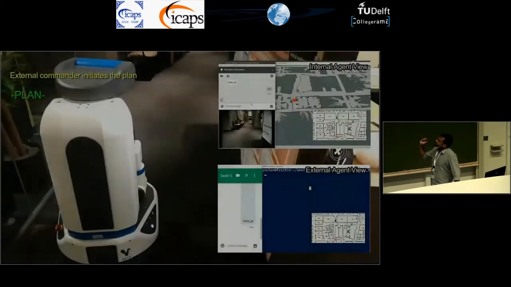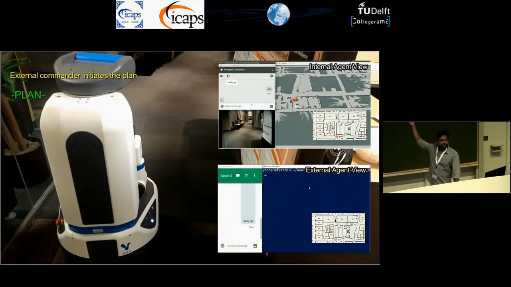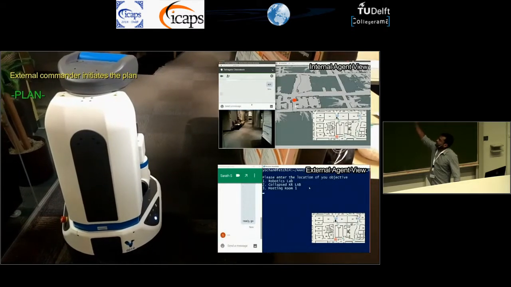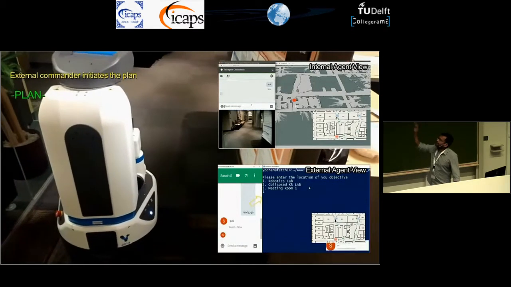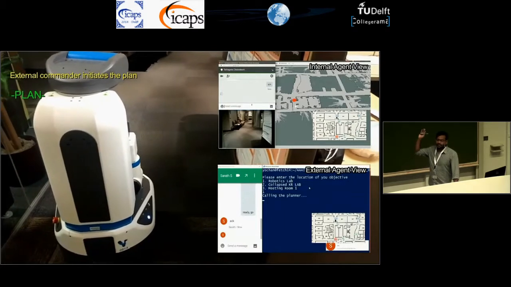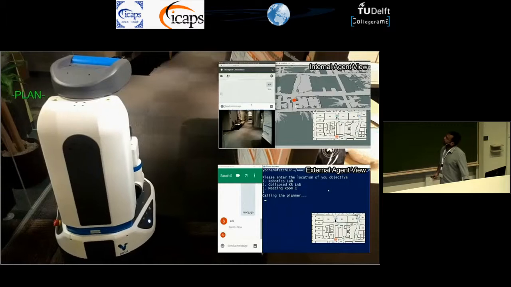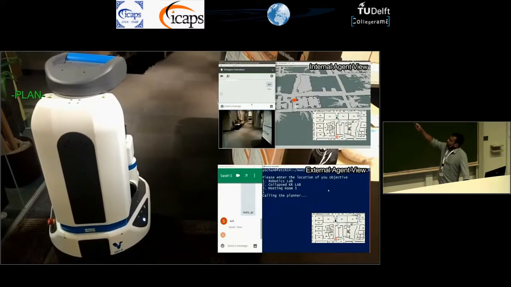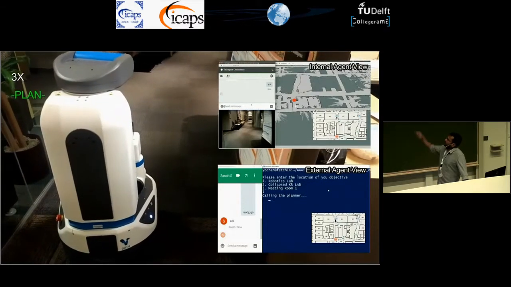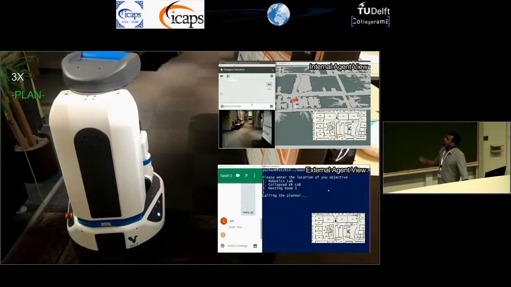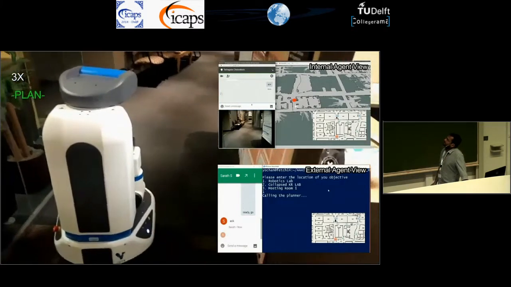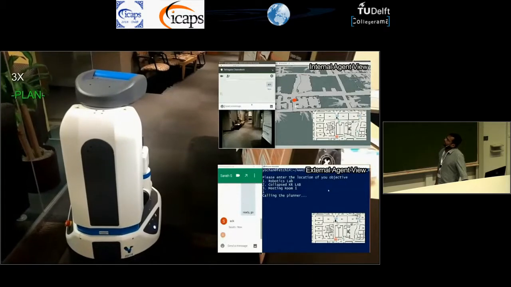Just to give you a note, when we were running this actual experiment, the external human was in New York, and the rest of the people were in Arizona, at ASU, and people from the US would know that's quite far. The person in New York, which was Tathagata, only had access to an SSH terminal, and they could set the goal and see the plan.